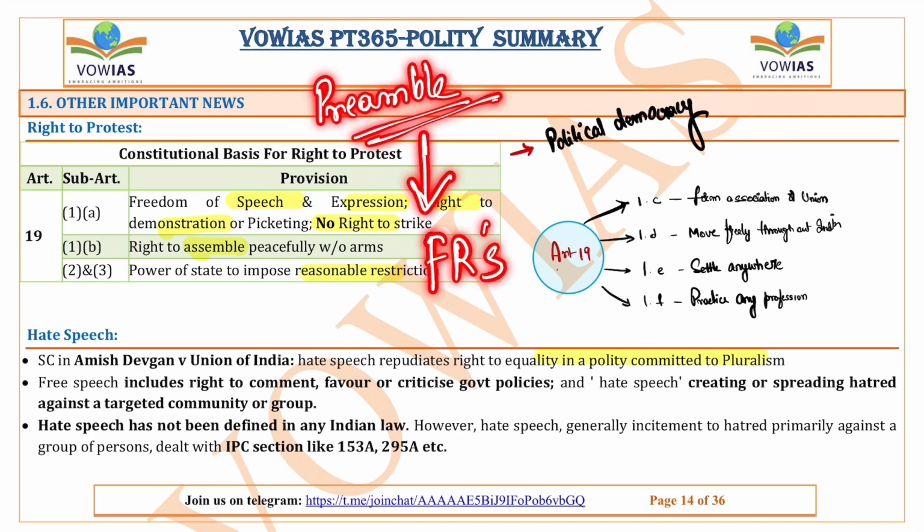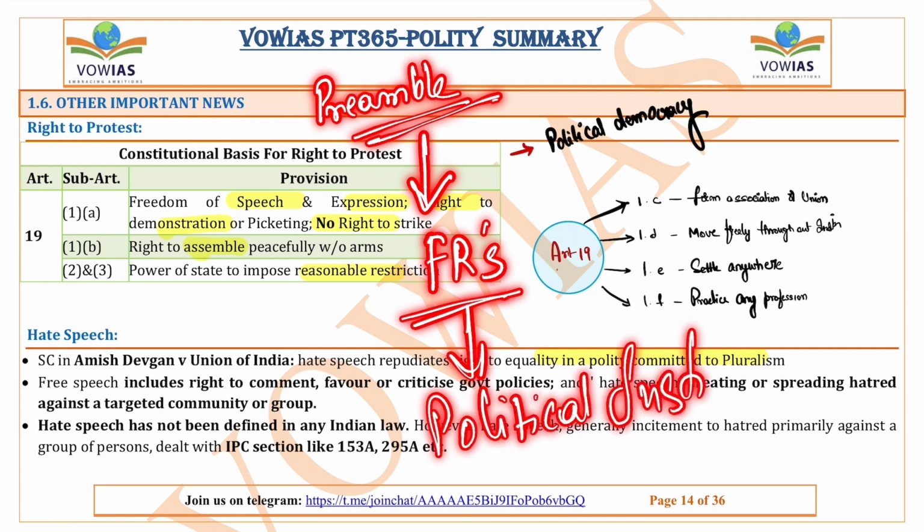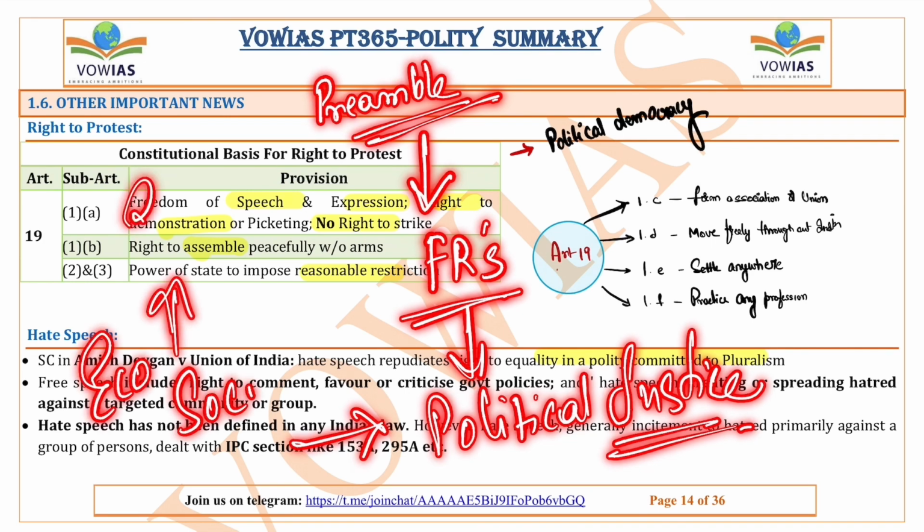fundamental rights. The fundamental rights ensure that political justice is ensured to the people, because the economic and social justice is talked about in the DPSP. It is only through these fundamental rights that political justice is ensured to all the people, and they are important for the survival of the people in the country.